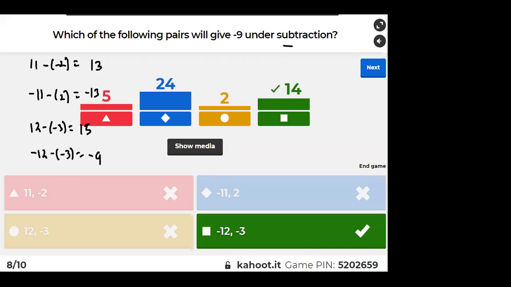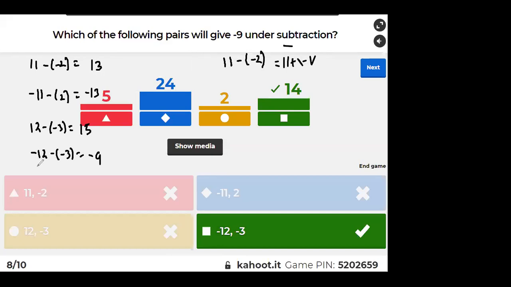Bindu, what you didn't get? I'm just subtracting. If you subtract minus 2 from 11, it will be 11 minus of minus 2. What is minus into minus? Plus. So it is 11 plus 2, which is 13. Yes or no? Got it?